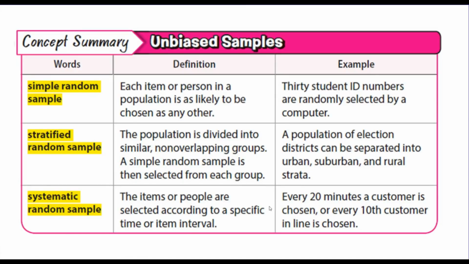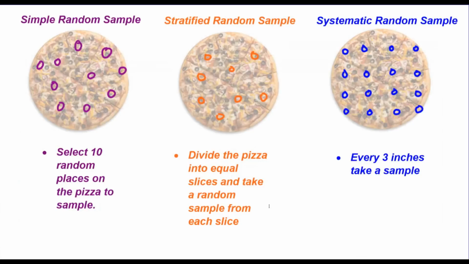And then lastly, we have a systematic random sample, and the items or people are selected according to a specific time or item interval. So every 20 minutes a customer is chosen, or every 10th customer in line is chosen. It follows a rule. So we define a rule, and that rule tells us how to select members from the population. And how we collect the sample determines whether it is good or not.